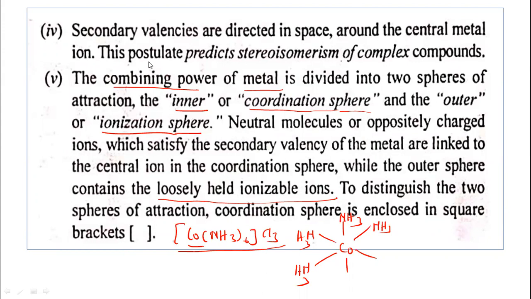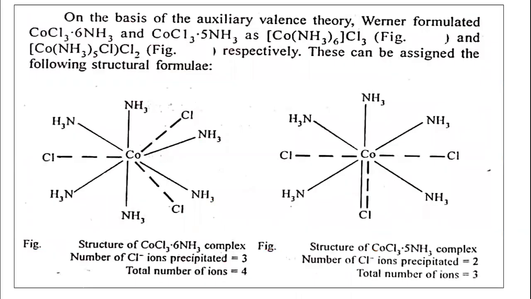Okay. So let us see now how to distinguish the two spheres of attraction. The coordination sphere is written in the square bracket, and outside the square bracket is the outer sphere, or ionization sphere. Okay. So on the basis of these assumptions, let us now explain the structure of two compounds.